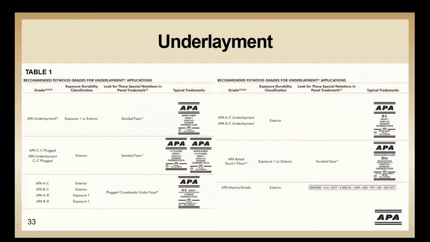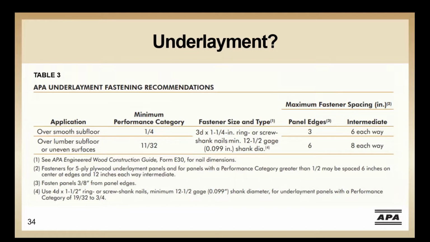As we saw, Table 1 was referenced in our Table 2, recommending underlayment under carpets with a rated sheathing for subfloor and vinyl or thin coverings, so let's take a look at Table 1. Table 1 shows several panel combinations that will be considered an underlayment panel. You'll note that generally the face grade is a B or better, or the face is sanded. This combination provides the smooth surface needed under many floor finishes. Table 3 in our selection, installation, and preparation of plywood underlayment publication recommends thickness, fastener size, and type that considers if the underlayment is being installed over a smooth subfloor, a lumber subfloor, or an uneven rough surface.